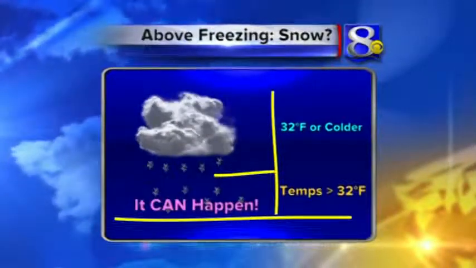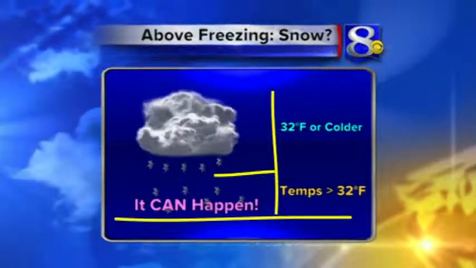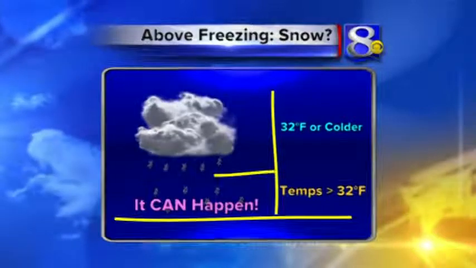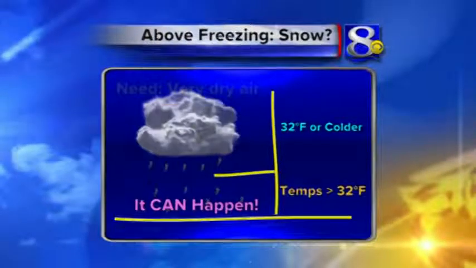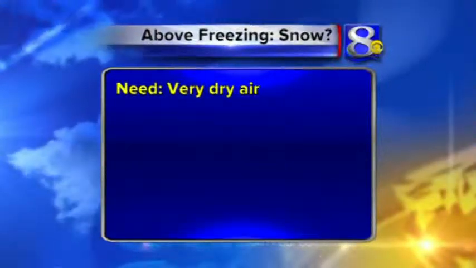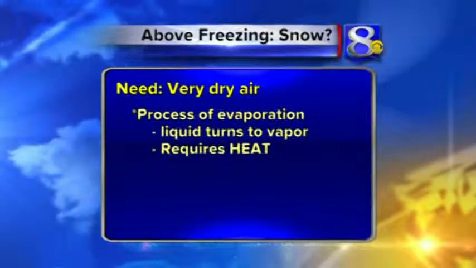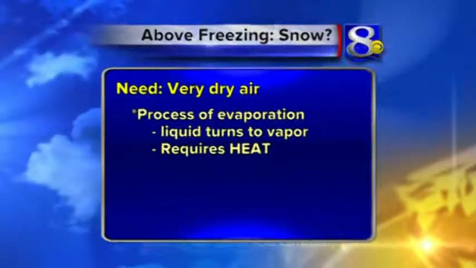Well, it is possible that we can have snow when temperatures are above freezing. It is rare, but it can happen, and here's why. Here's what you need: very dry air. Now, the process that we look at is evaporation. That's when liquid turns to vapor.